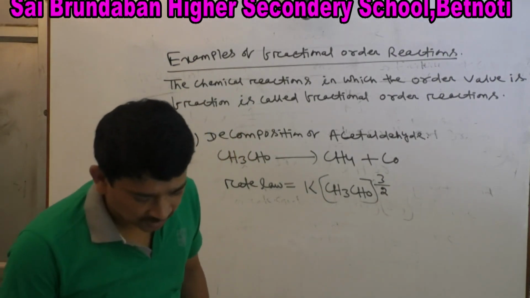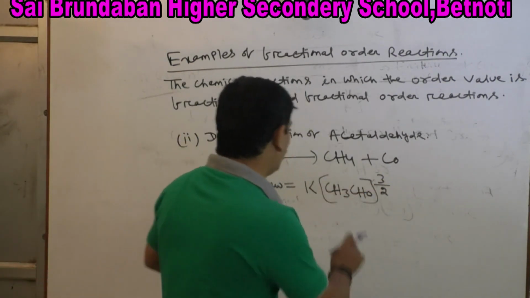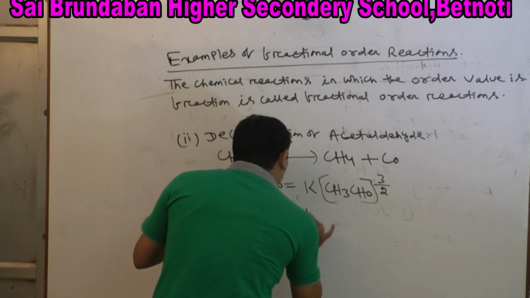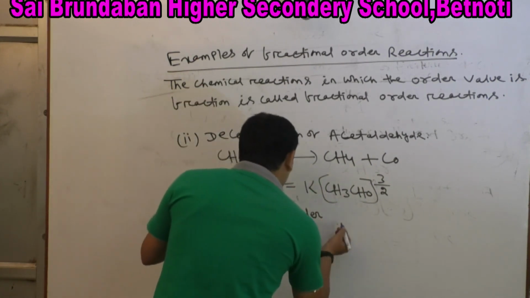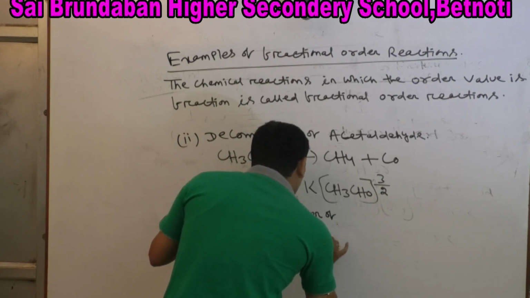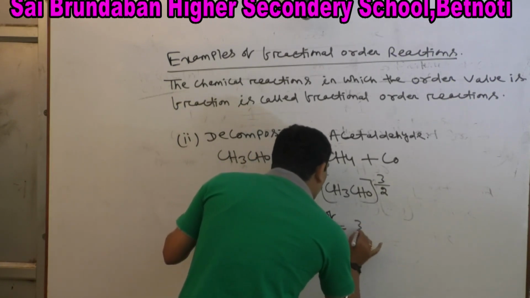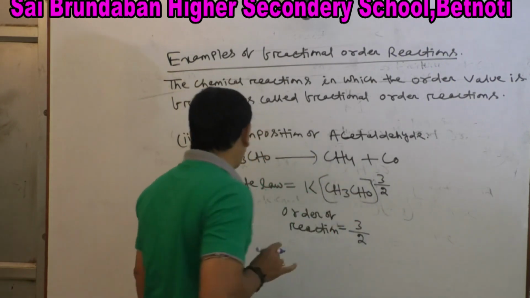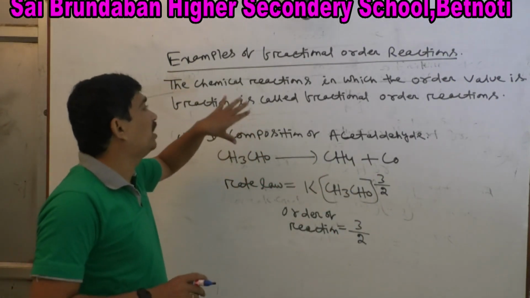That is, order is how much? Order is 3 by 2. Order of reaction equal to 3 by 2. Clear? So this is a fractional order reaction example.